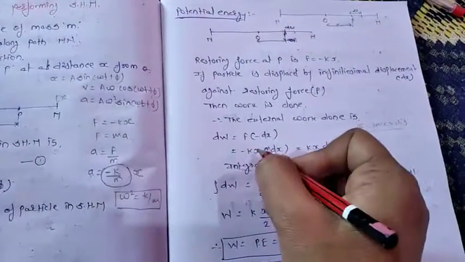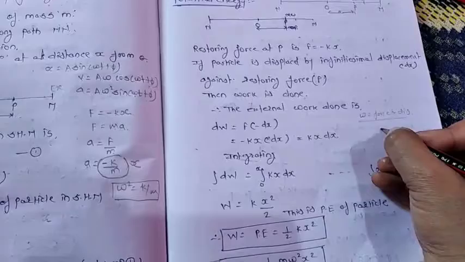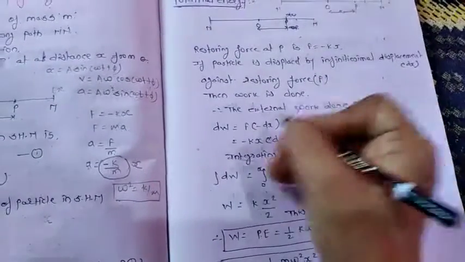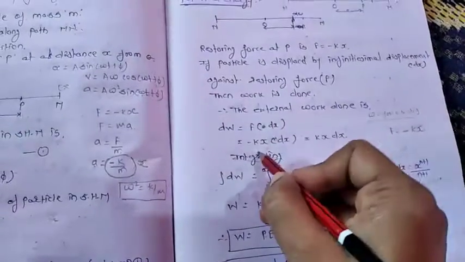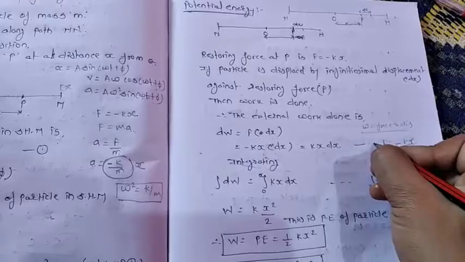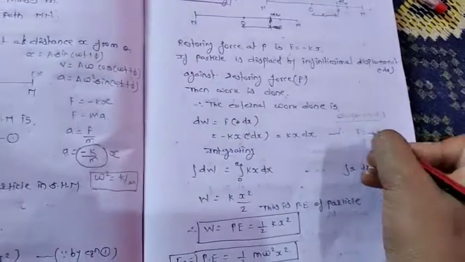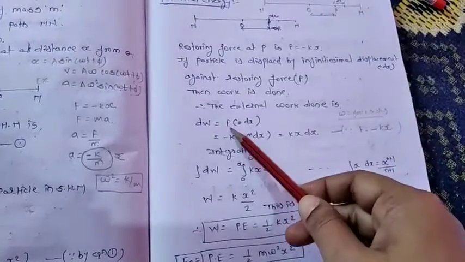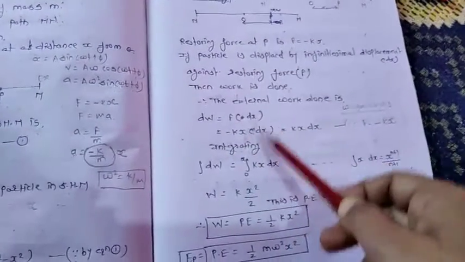As we have the formula F is equal to minus kx, here I wrote F as minus kx into dx as it is.